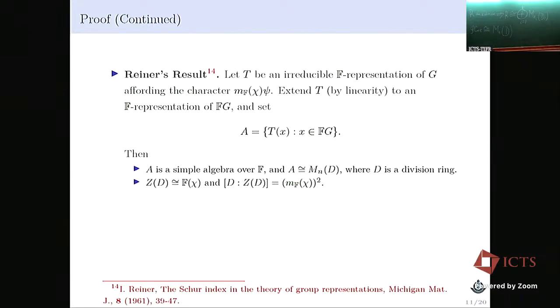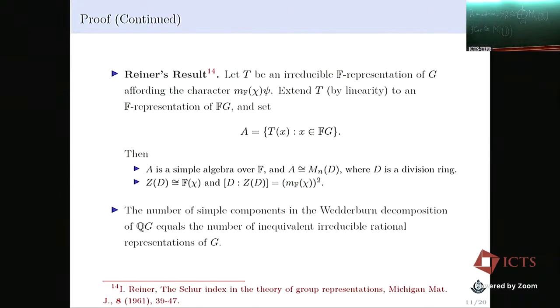One thing we can observe here is that the number of simple components in the Wedderburn decomposition of QG is equal to the number of inequivalent irreducible representations of G. To find exactly what the representations are, we used the Wigner-Mackey method, which people call the little group method. Using that, we explicitly compute first all irreducible matrix representations of that group, and then using some elementary number theory, we also computed the character field and counted Galois conjugacy classes of distinct sizes.